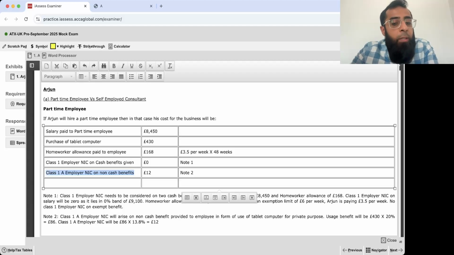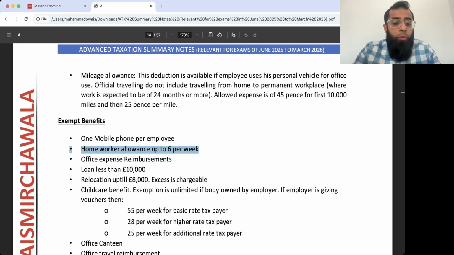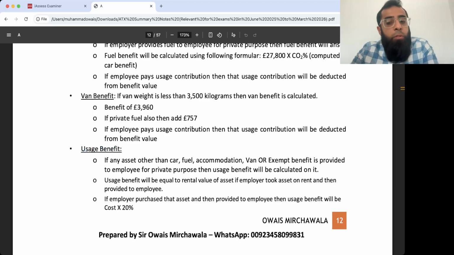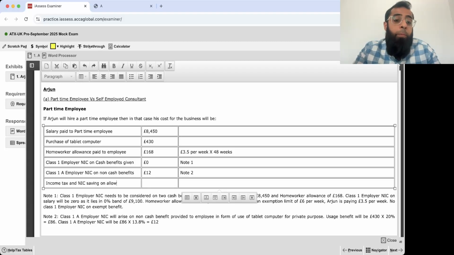And then class 1 employer NIC on the usage of this tablet computer, you will calculate the usage benefit. You all know it's 20%. If you have forgotten, just go to summary notes, write usage benefit, and here you can find its cost into 20%. Okay, now comes income tax and NIC saving on allowed expenses.